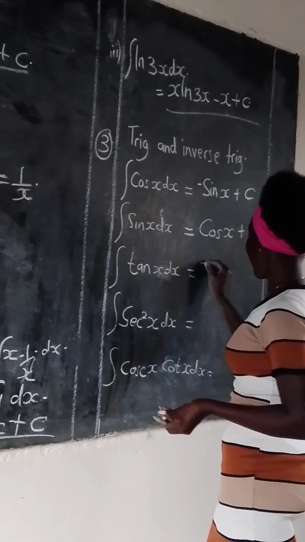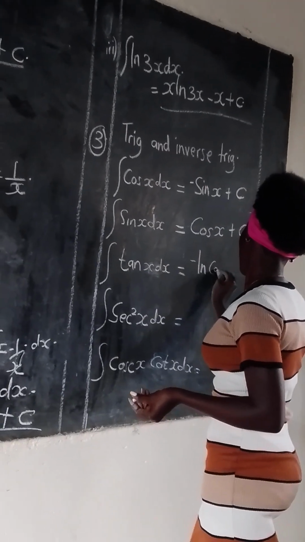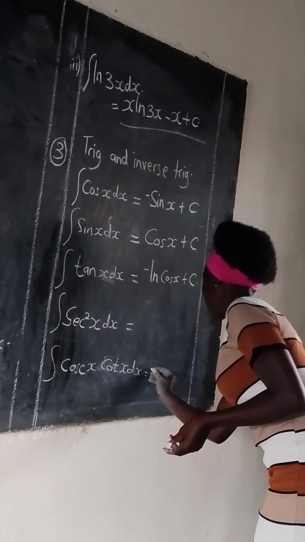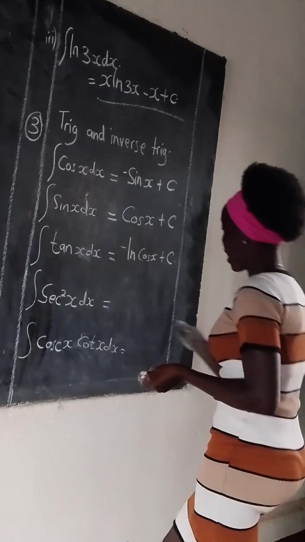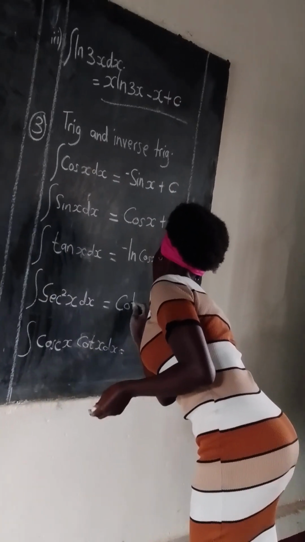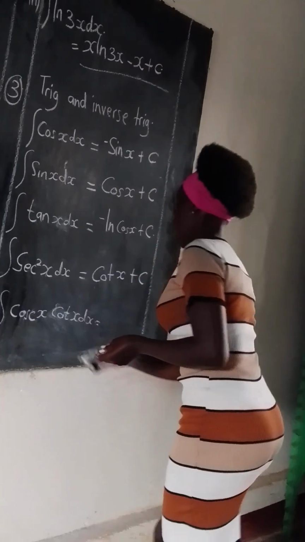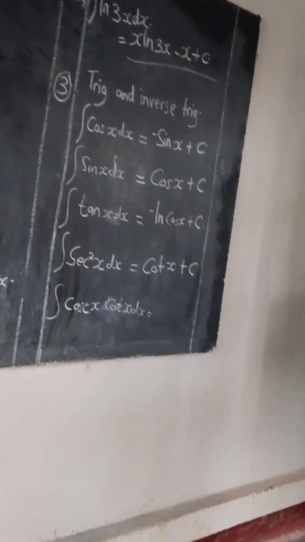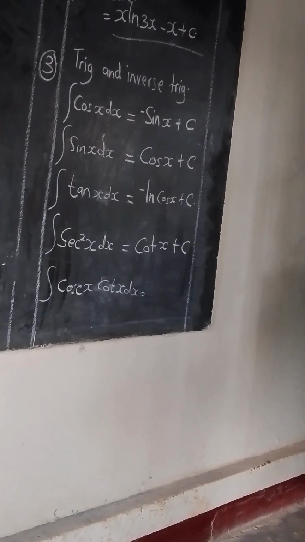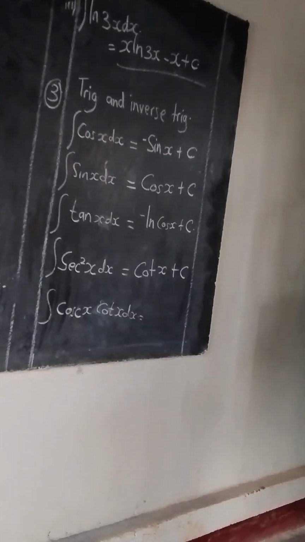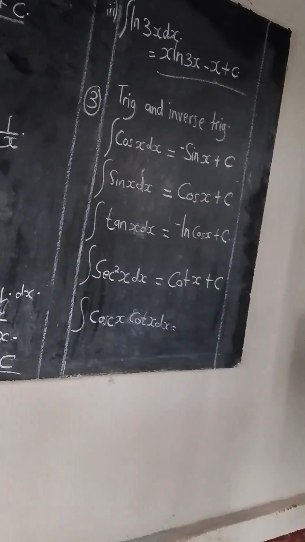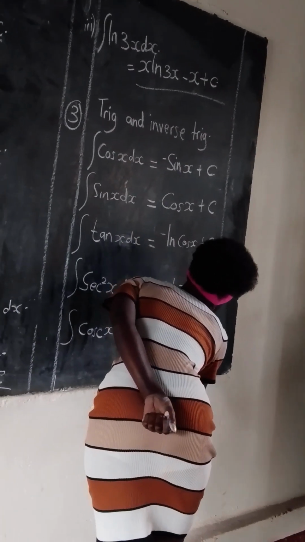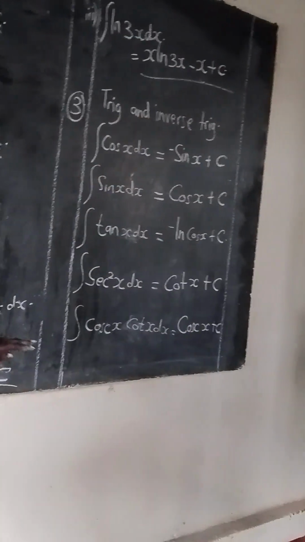Here we have the negative of cos of x plus c. Here we are going to have our cos of x plus c. Here is it that we are going to get our cosec x plus c.